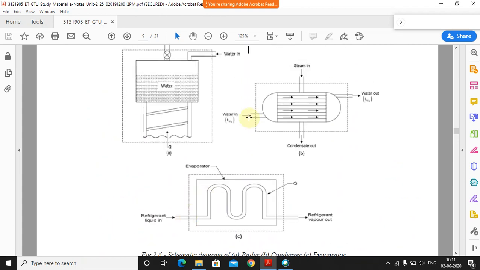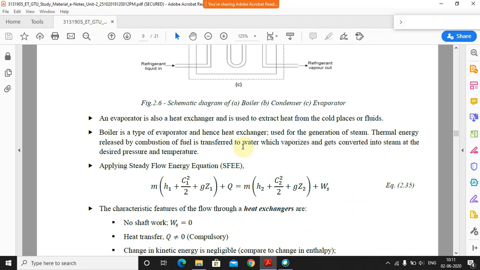अब हीट एक्सचेंजर में कोई शाफ्ट वर्क नहीं होता. शाफ्ट वर्क मतलब क्या है पता है, कि अभी जैसे टरबाइन है सपोज. टरबाइन में जो स्टीम enter होगी, तो स्टीम पे जब भी हीट होगा, at that time turbine will be rotated. अब ये turbine किस पे mounted रहता है, that is mounted on the shaft. So that time some work will be there, so that is called the shaft work. तो यहाँ पे कोई shaft work नहीं है, so that time WS will be 0 over there.